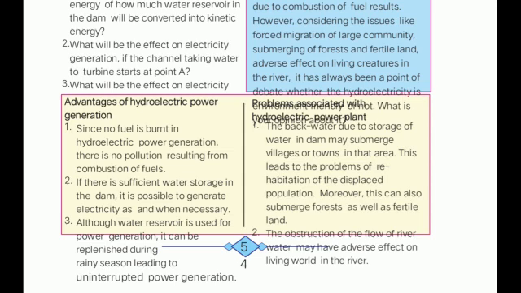So the first problem is that if there is some damage to the dam, if the dam breaks, then what will happen?